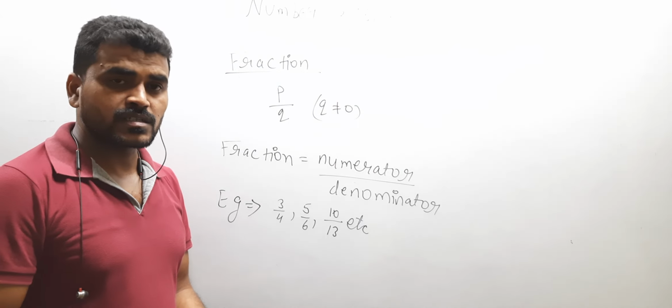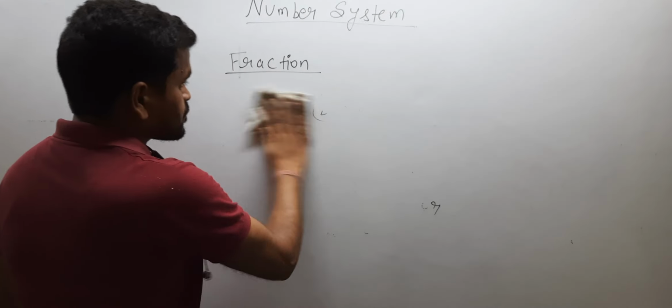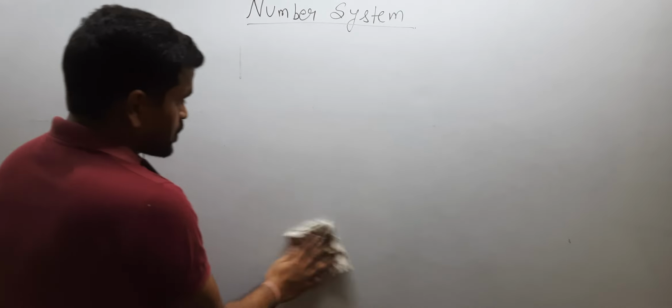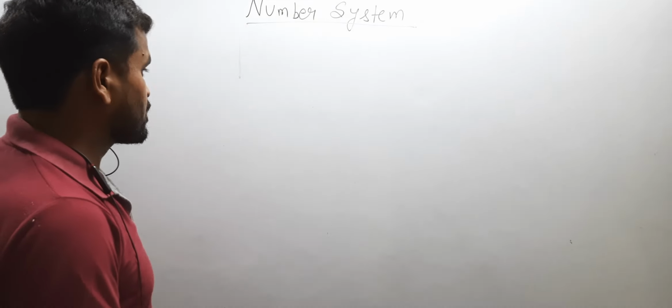Let's discuss the basic difference between the fraction and rational number. Fraction can never be negative, but rational number can be positive, negative, or 0. It means that every fraction is a rational number, but every rational number is not a fraction. Why? Because rational number can be negative, but fraction is not negative.